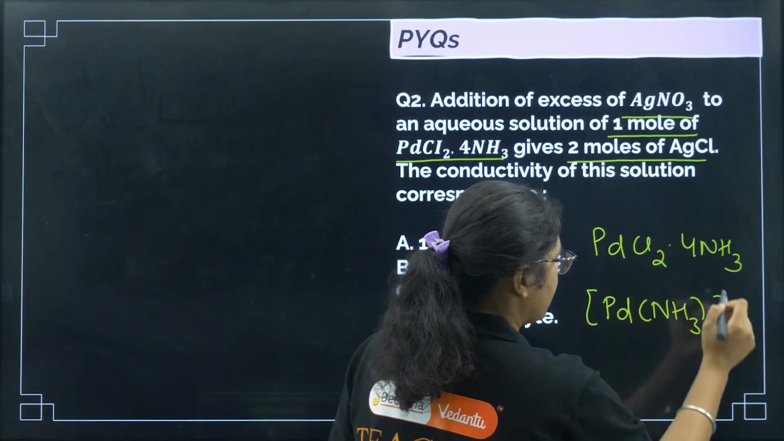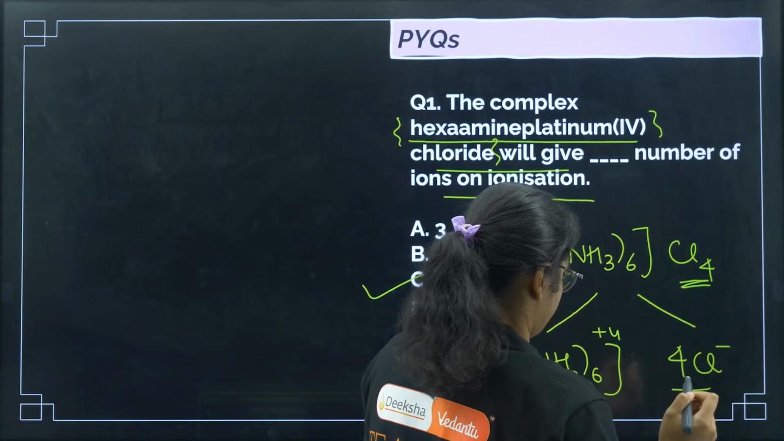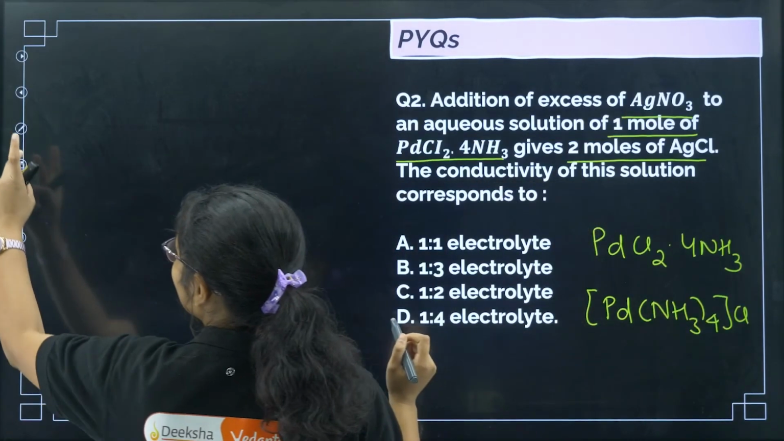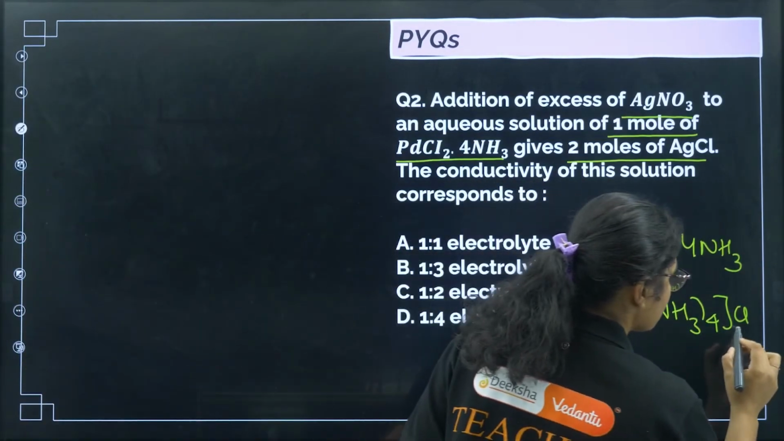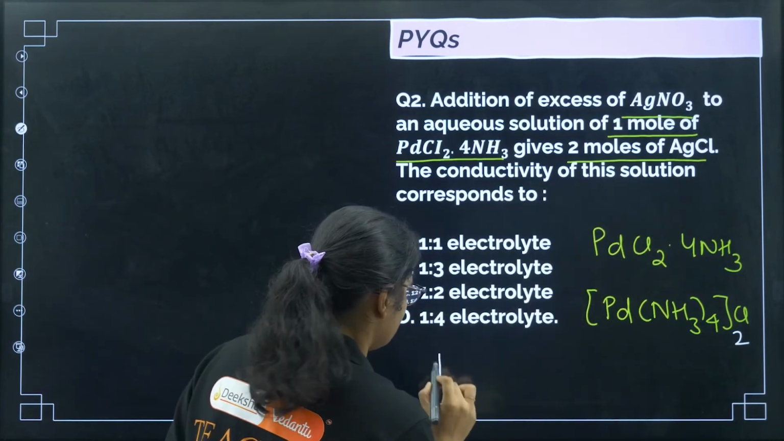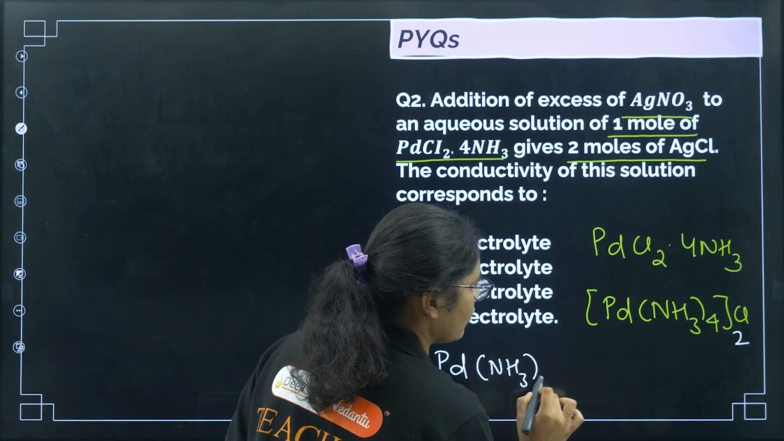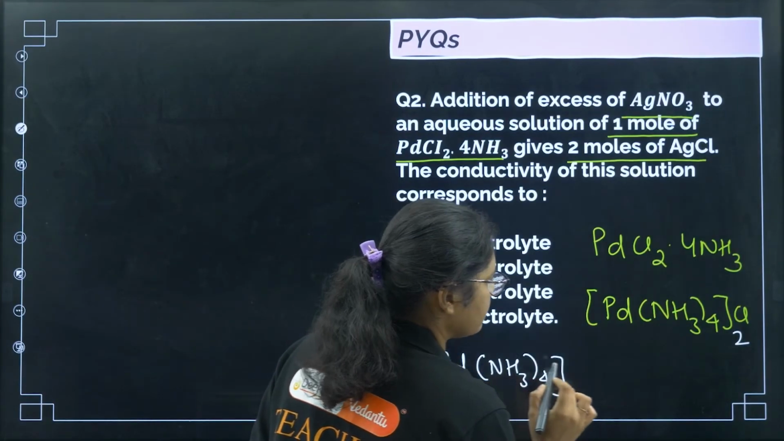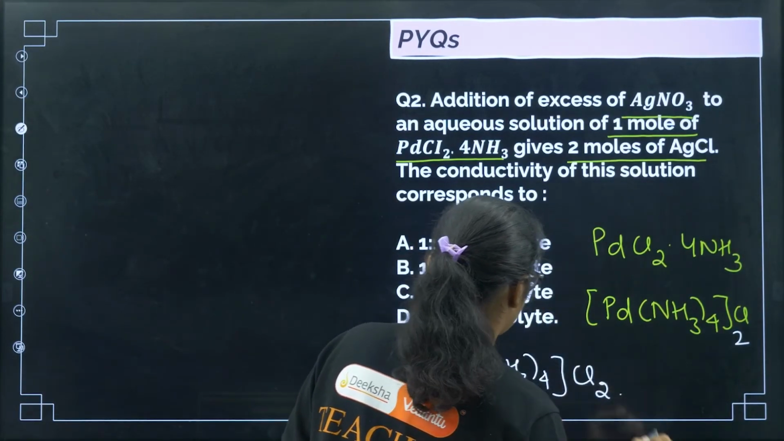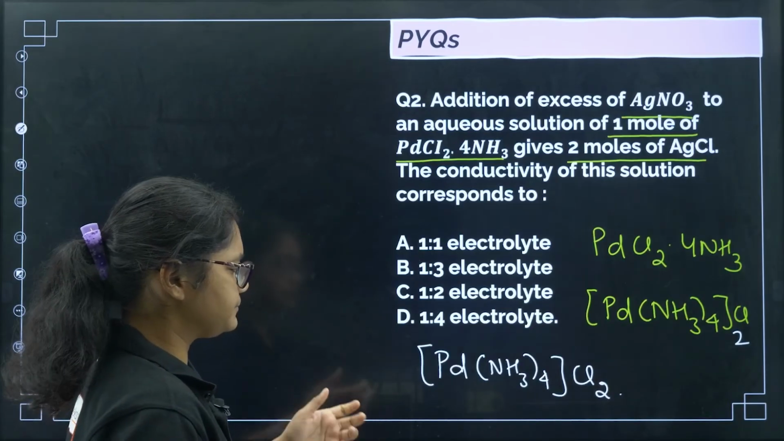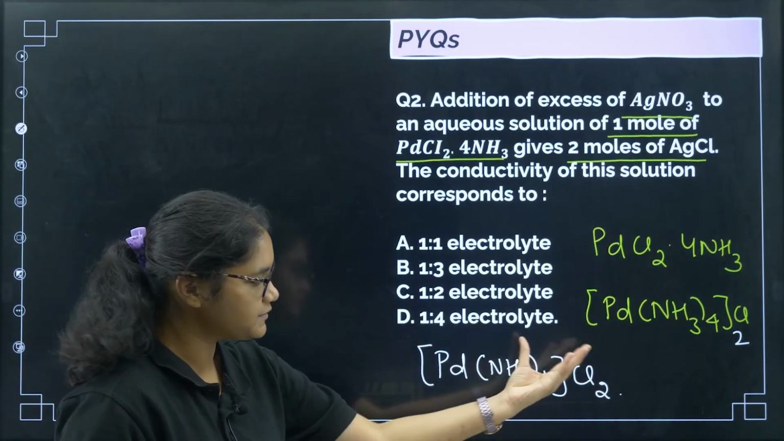Pd(NH3)4Cl2. So Pd, and there should be 2. Okay, one second. So there have to be 2 chlorines outside, right? So I'll write again Pd, then we have (NH3) whole 4 and we have Cl2. Okay, so now you see, we will get this one. This is the structure of the compound.